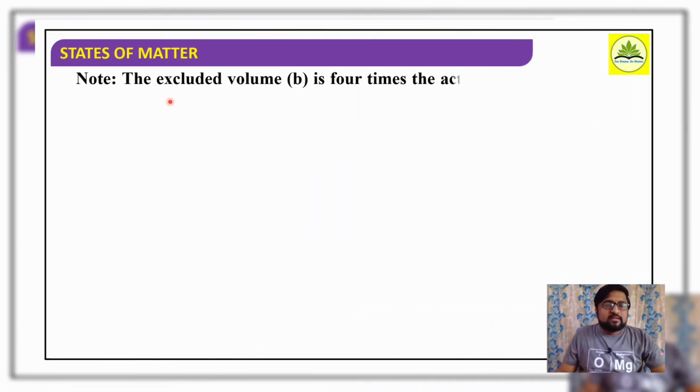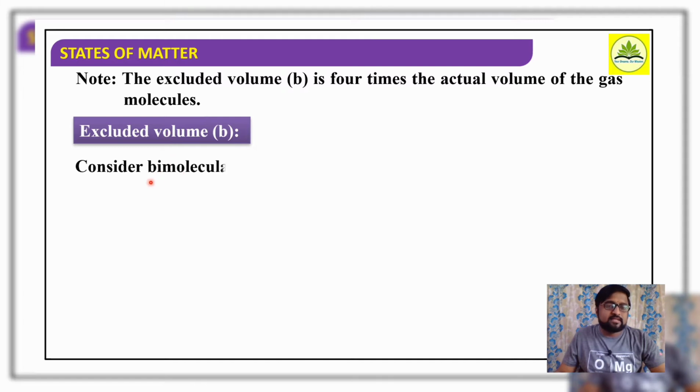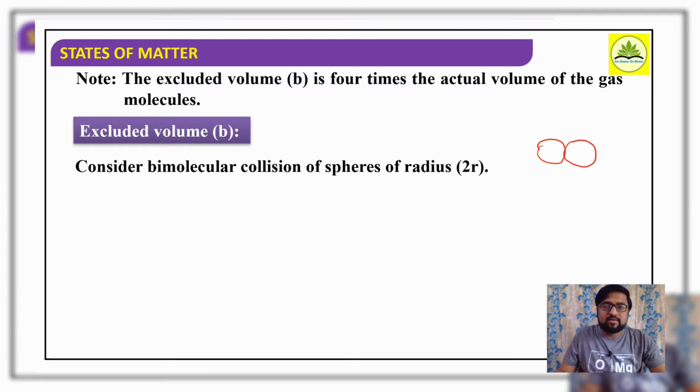Now what is the relation between the volume of a gas and the excluded volume? The excluded volume is 4 times the actual volume of a molecule of a gas. If I consider bimolecular collisions of spheres of radius 2r, consider r is the radius of one sphere. This is one gaseous molecule, spherical in shape, and this is another gaseous molecule, also spherical in shape. This is the center of the gaseous molecule, and r is the individual radius. So the total distance is 2r.